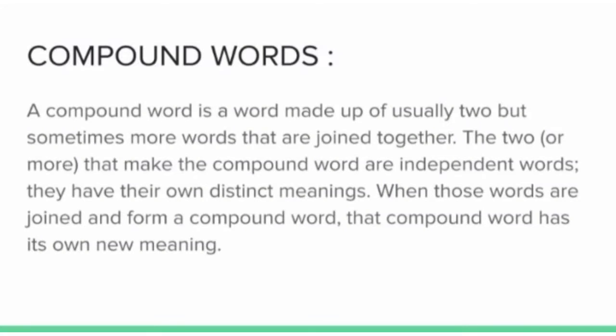Compounding. Compound words. A compound word is a word made up of usually two but sometimes more words that are joined together. The two or more words that make the compound word are independent words. They have their own distinct meanings. When those words are joined and form a compound word, that compound word has its own new meaning.